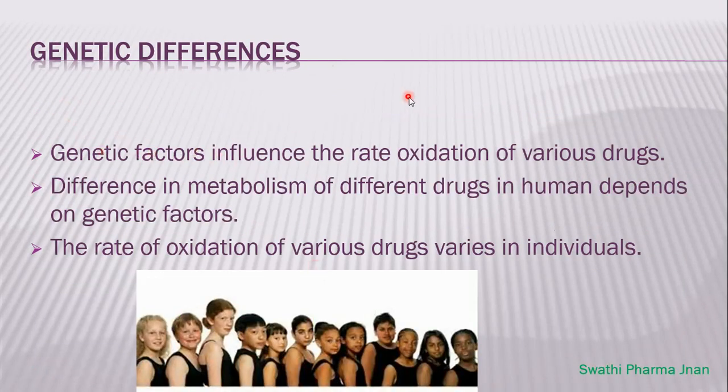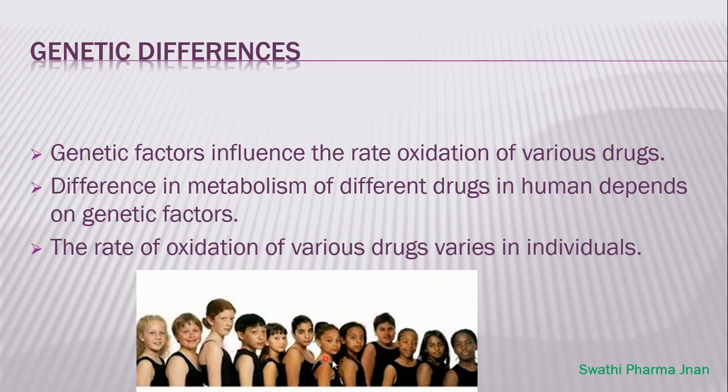Next one is genetic differences. The difference in the genetic material or genetic factors also influences the drug metabolism process. Genetic factors influence the rate of oxidation of various drugs. How the oxidation process takes place also depends on genetic factors. The difference in metabolism of different drugs in human beings depends on various genetic factors. The rate of oxidation of various drugs varies in individuals.